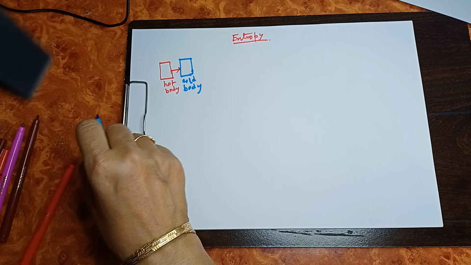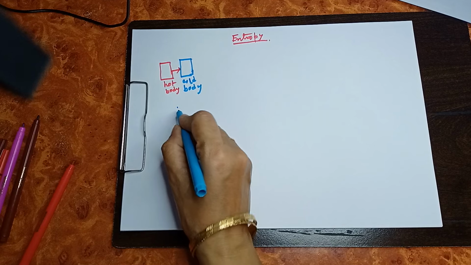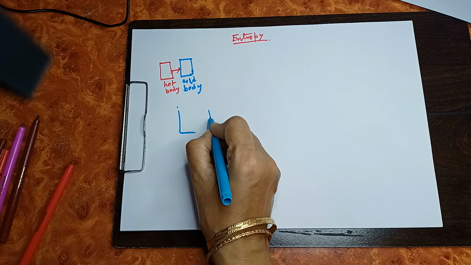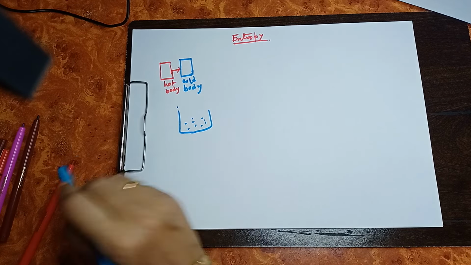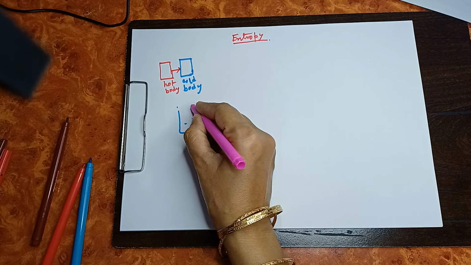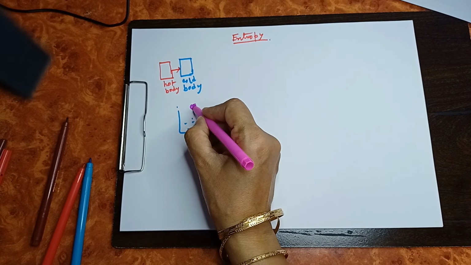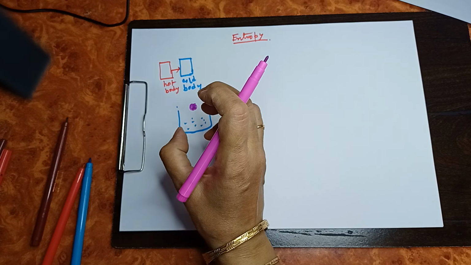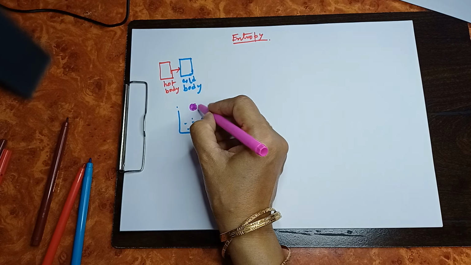Now take another example. Say this is water, and here we have added some colored substance, say colored molecules. Initially the molecules of the colored substance are concentrated in one place.